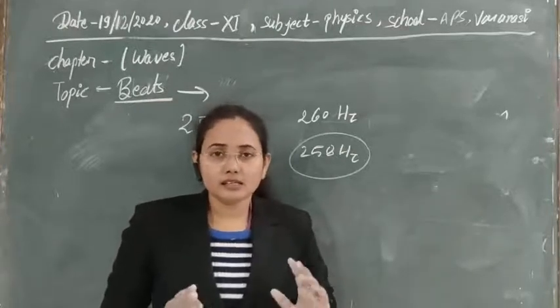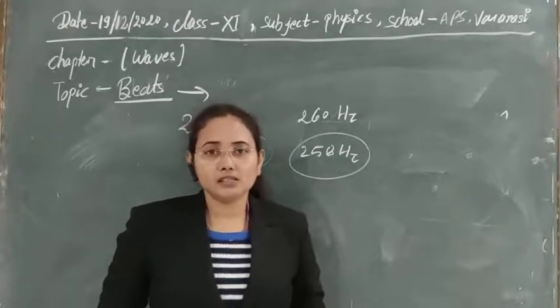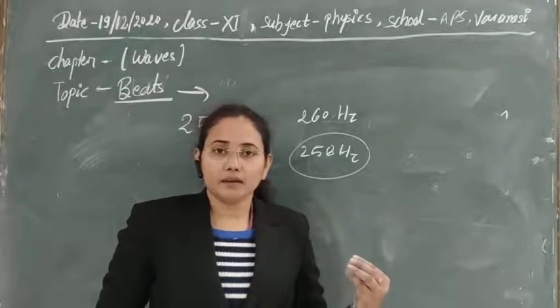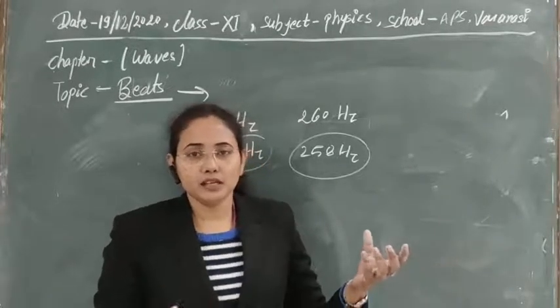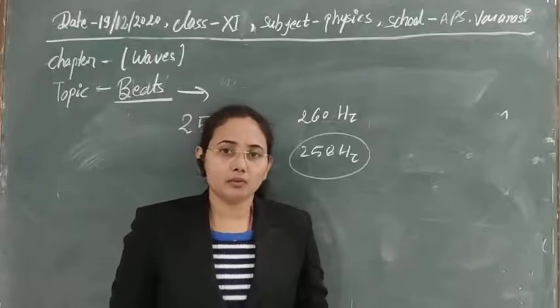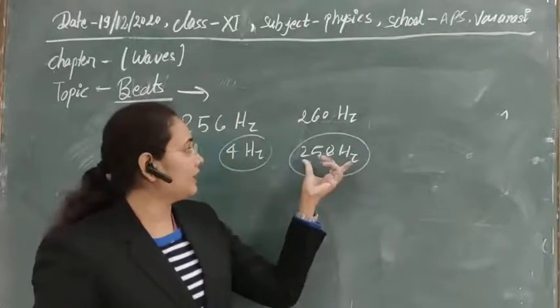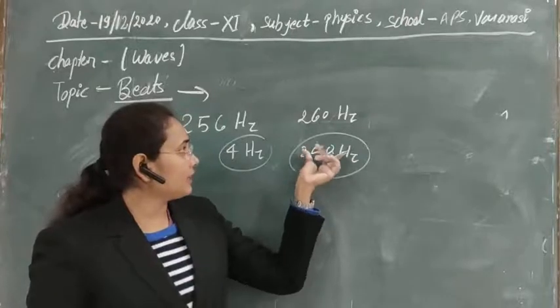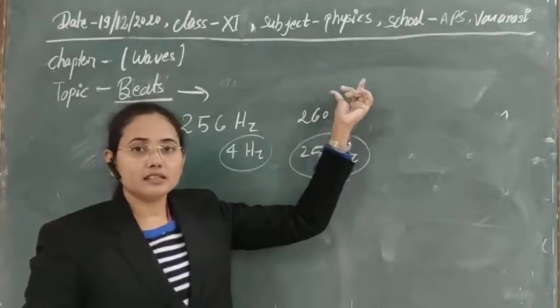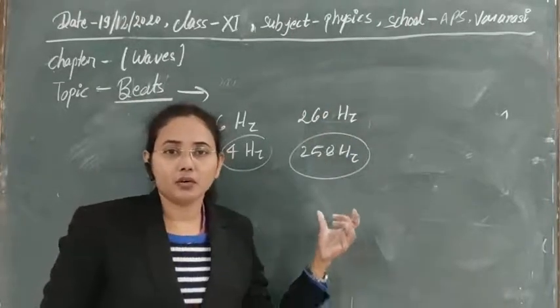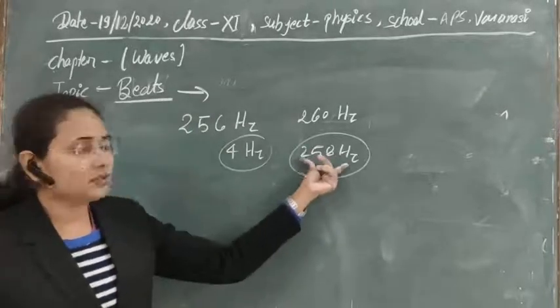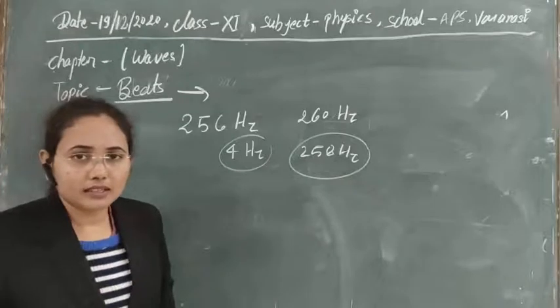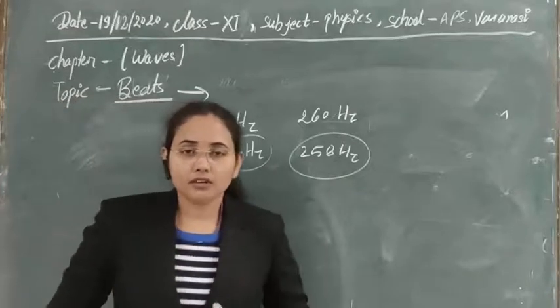superposition the intensity distribution takes place, meaning we listen to louder music at some points and smaller intensity music at some other points. So as an average, at some points we obviously get greater intensity, at some points we get lower intensity. If you take the average, then this will be 258 Hz. So I think the concept here is clear.